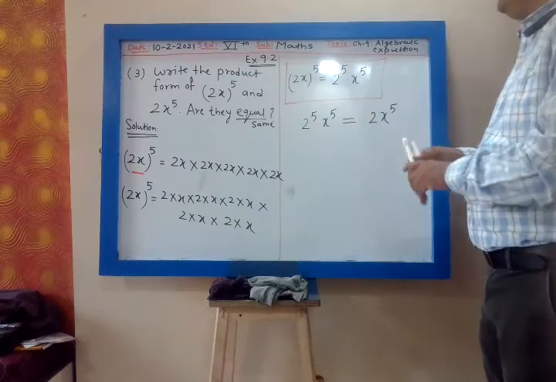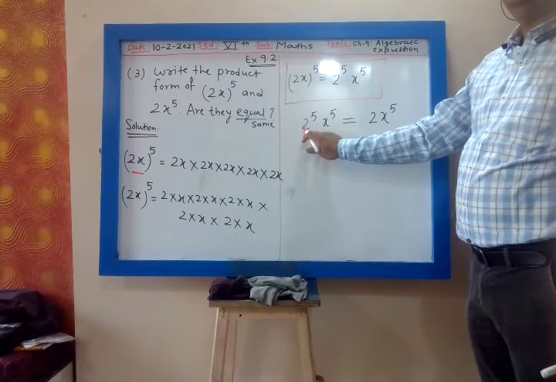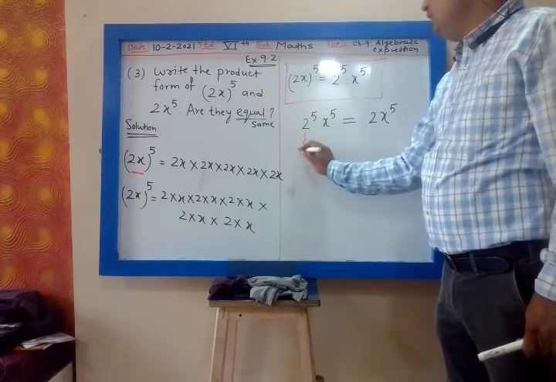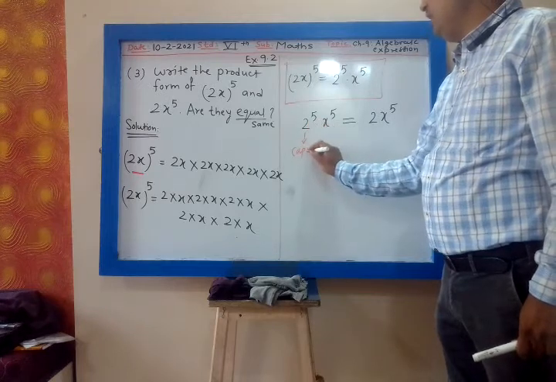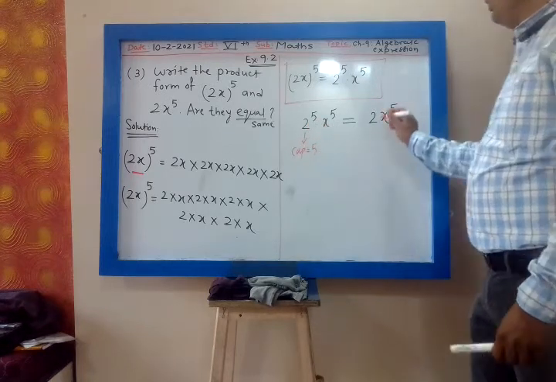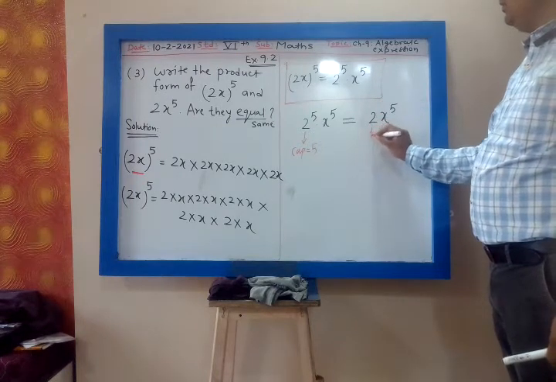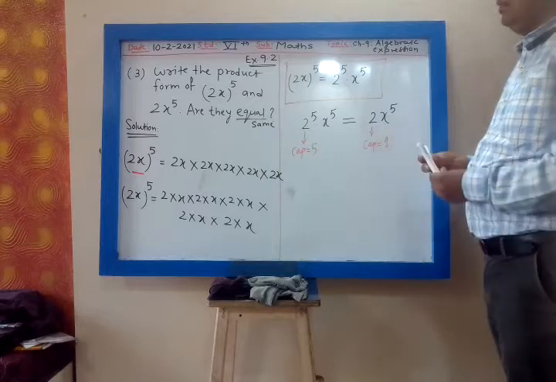What is the cap of 2? Tell me. No, the cap of 2 is 5. And what is the cap of 2 here? Cap is 1.